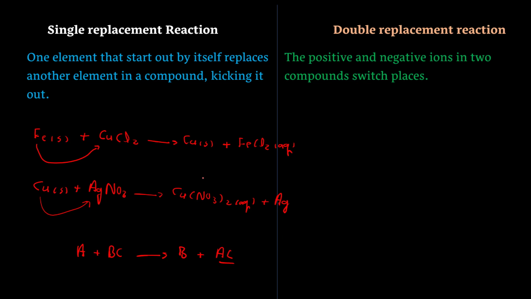In a double replacement reaction, two compounds react with each other and switch their negative and positive ions. Just the places of their negative and positive ions switch, and as a result we have two new compounds. In those compounds, two ions just switch their places. How? We can show it in an example. The example is barium chloride.